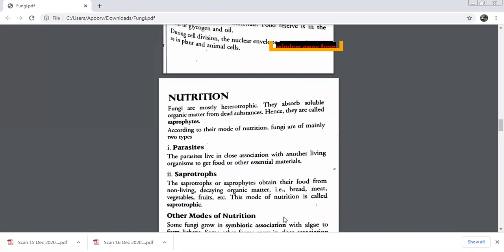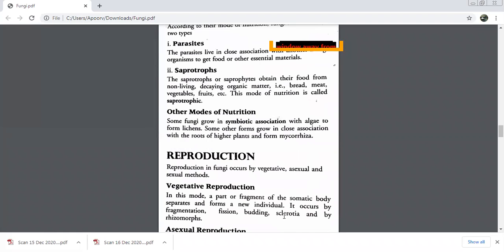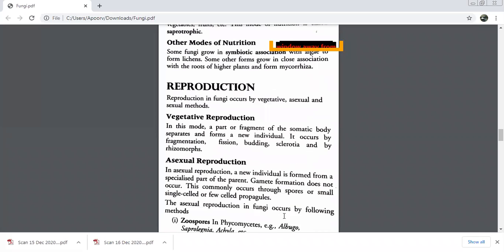Reserve food material in a fungal cell is in the form of glycogen or oil. If I talk about vegetative structures, then the root-like structures, hyphae arranged in a root kind of shape, what are they called? Rhizomorphs. Very good. And what did I tell you about sclerotia? Let me see, sclerotium singular. If you remember, what was it? It is a dormant stage of hyphae in which